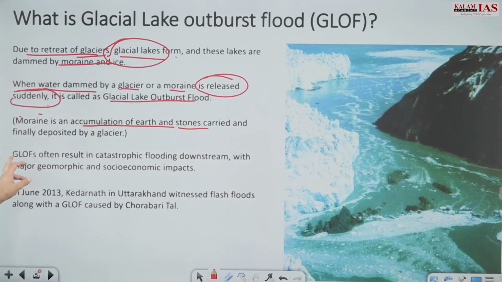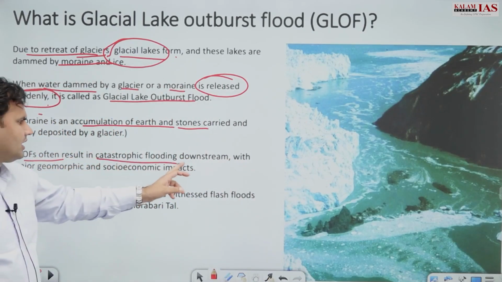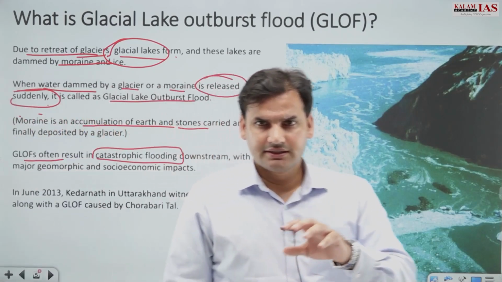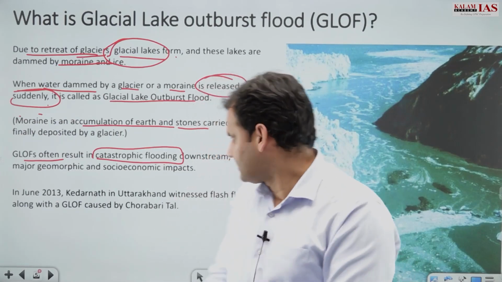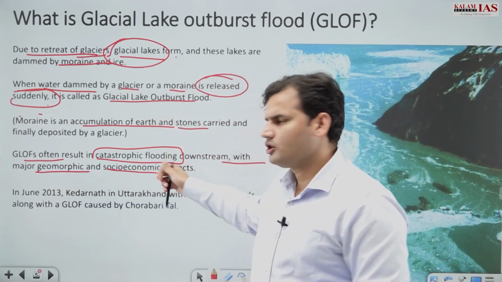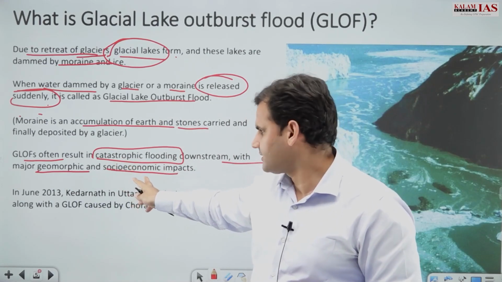And GLOFs often result in catastrophic flooding, especially in downstream areas. It results in catastrophic conditions, right? With major geomorphic as well as socio-economic impacts.